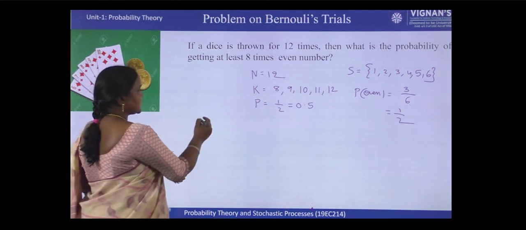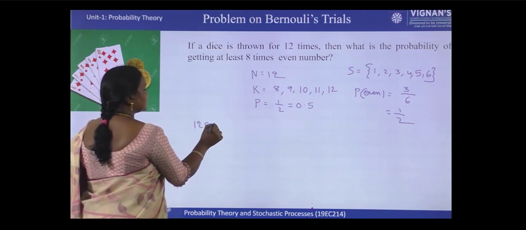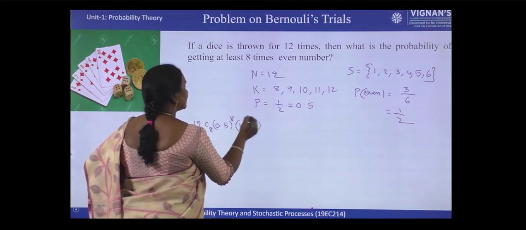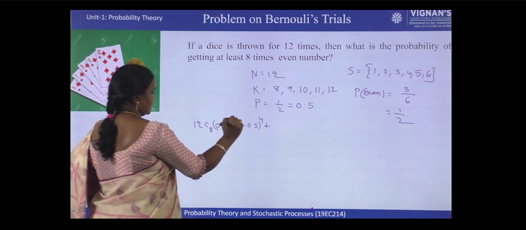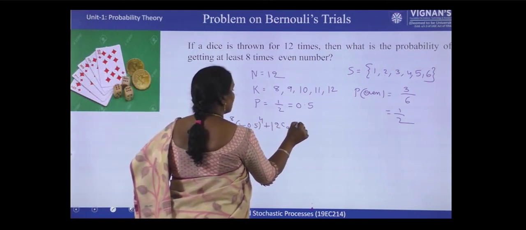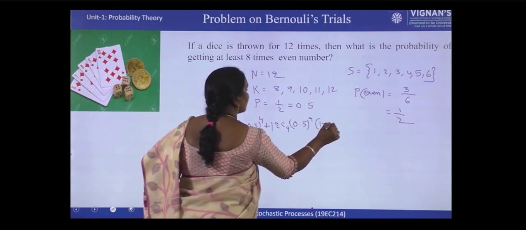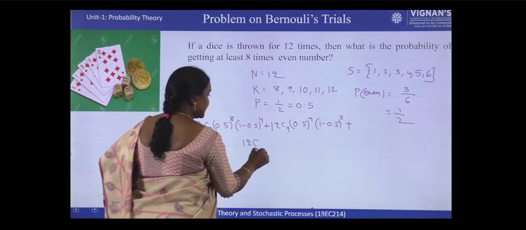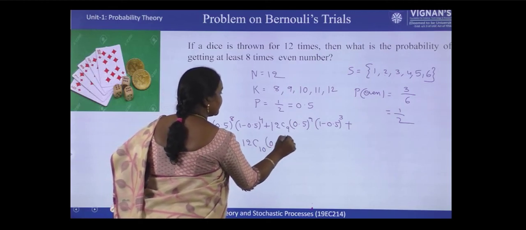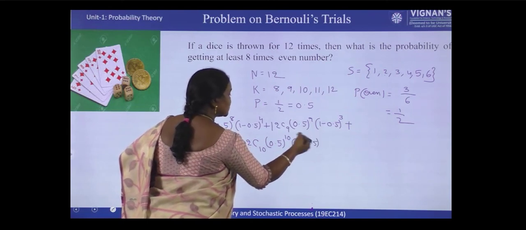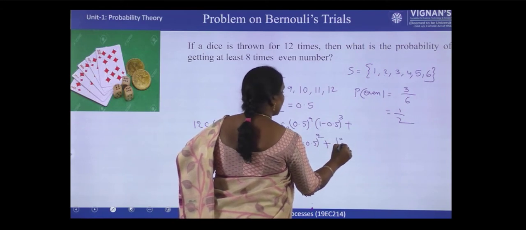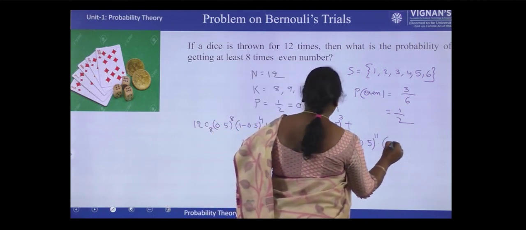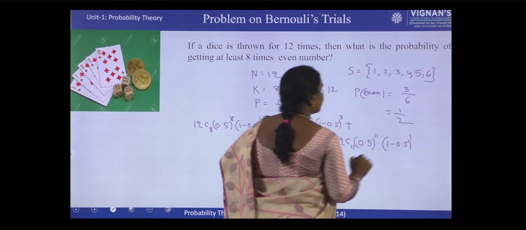Now for this the answer is 12C8 into 0.5 whole power 8 into (1 minus 0.5) whole power 12 minus 8, which means 4, plus next 9 times: 12C9 into 0.5 whole power 9 into (1 minus 0.5) whole power 12 minus 9, which means 3, plus 10 times: 12C10 into 0.5 whole power 10 into (1 minus 0.5) whole power 12 minus 10, which means 2, plus 12C11 into 0.5 whole power 11 into (1 minus 0.5), that means 0.5 only, whole power 12 minus 11, which means 1.